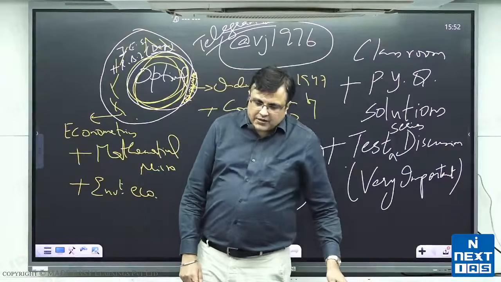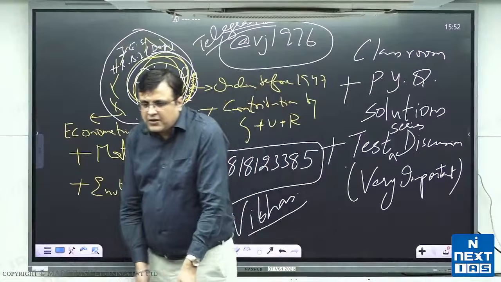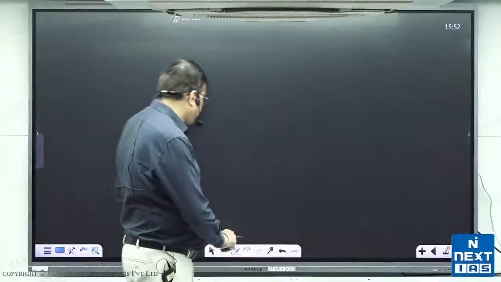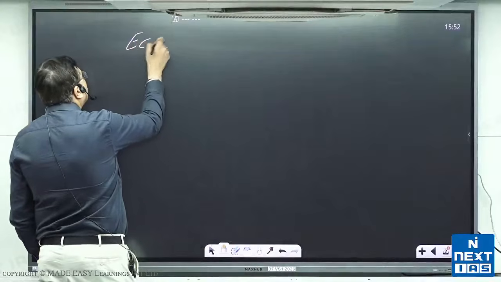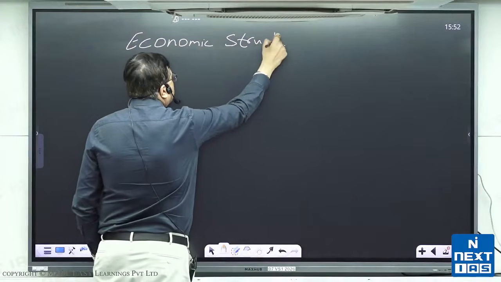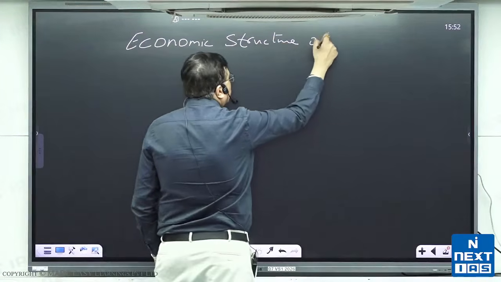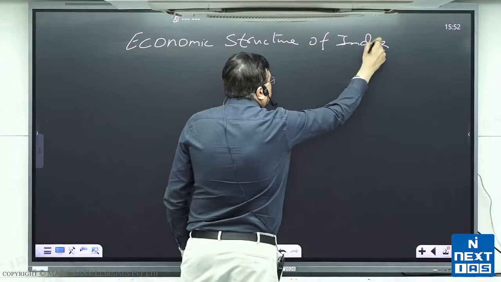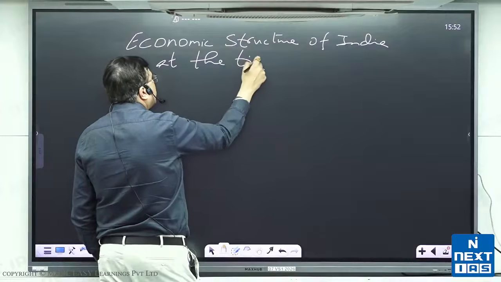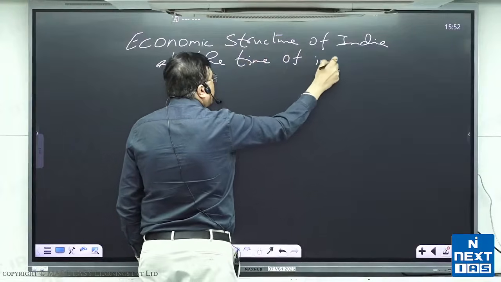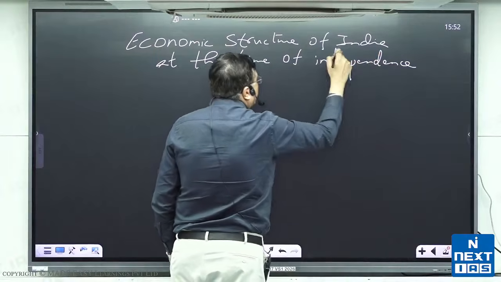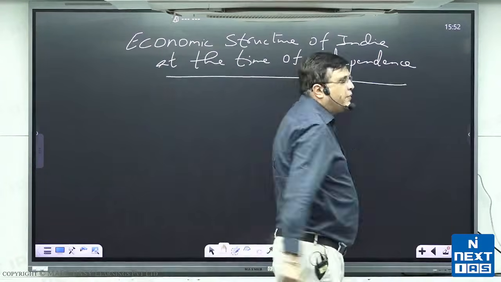Okay. So we get going. We begin with topic 1 first, which we call economic structure of India at the time of independence.